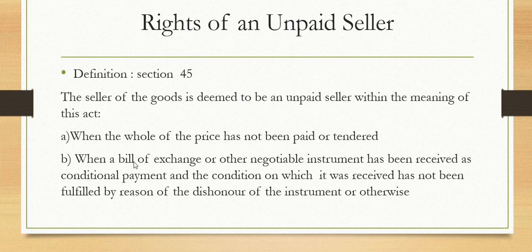Or when a bill of exchange or other negotiable instrument has been received as conditional payment and the condition on which it was received has not been fulfilled by reason of the dishonor of the instrument or otherwise.